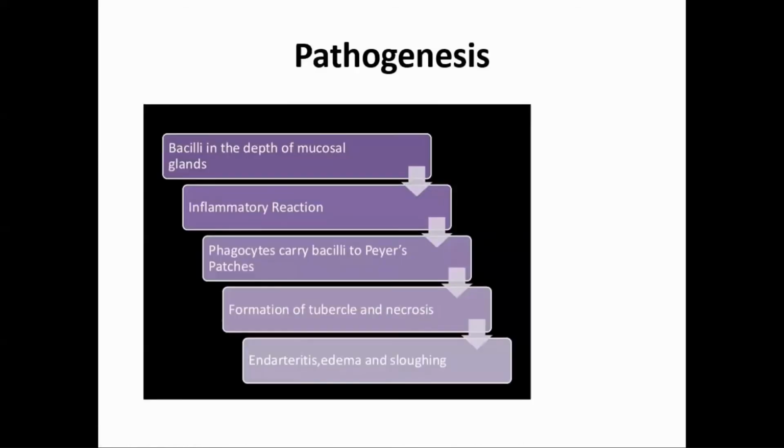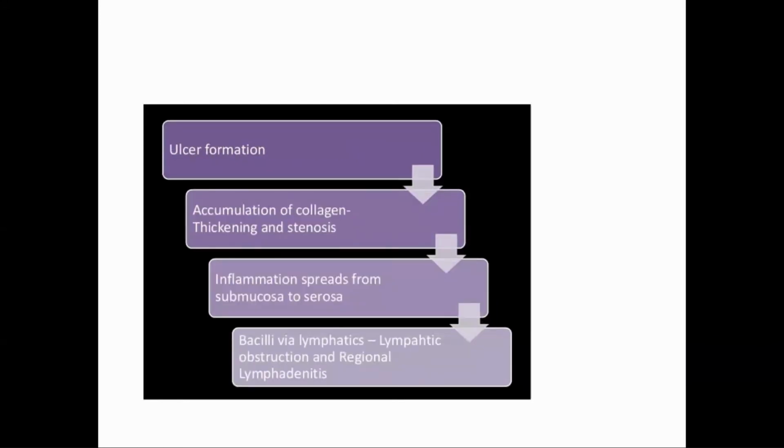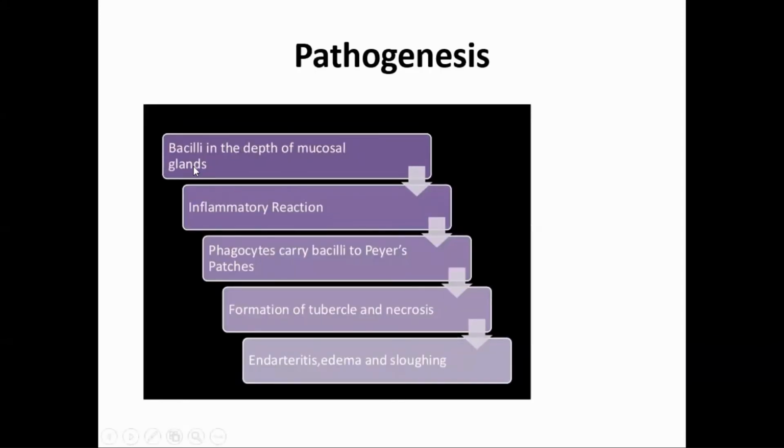Now, bacilli in the depth of the mucosal glands will cause pathogenesis. So that was the mechanism of infection, through the oral route, through milk. Bacilli in the depth of mucosal glands lead to an inflammatory reaction. They are phagocytosed. The phagocytes carry the bacilli to the Peyer's patches.